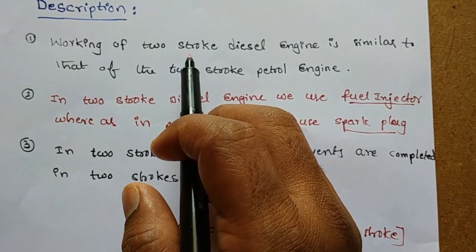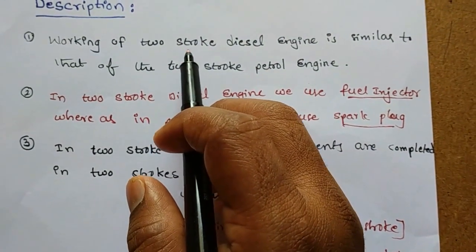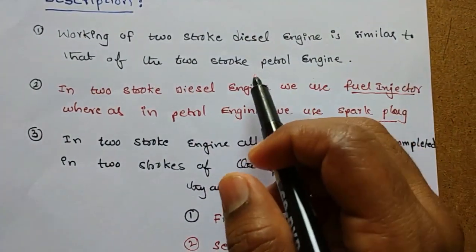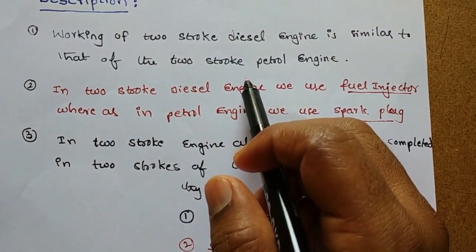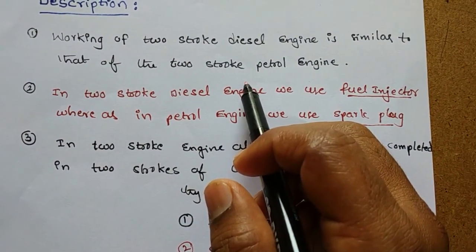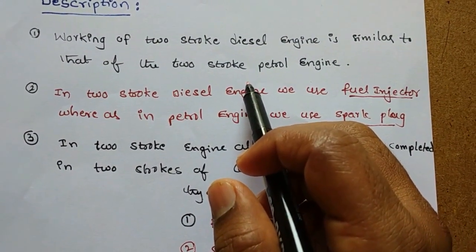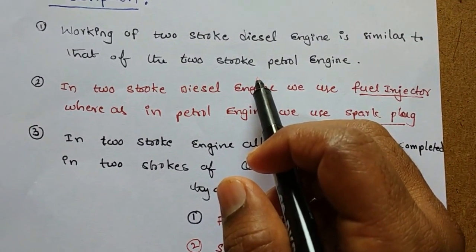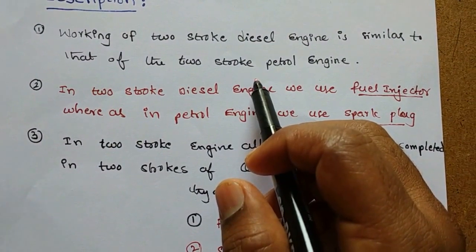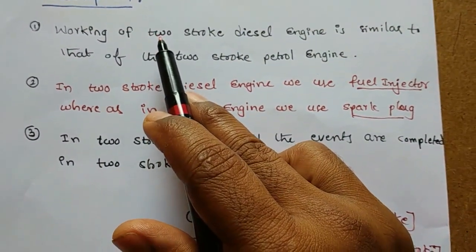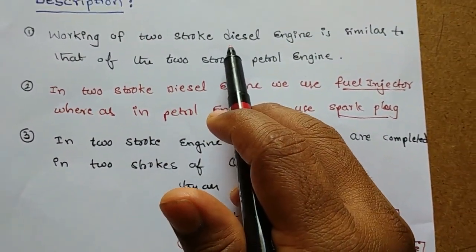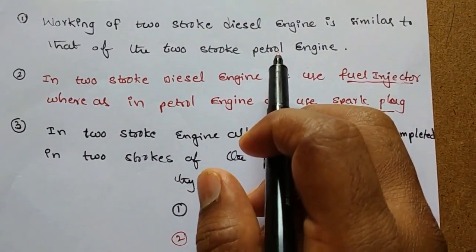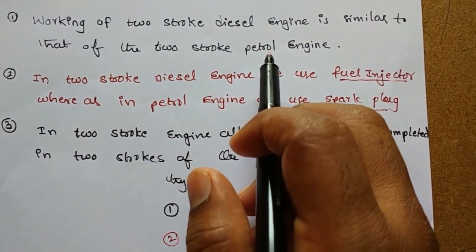For the two-stroke diesel engine, we have a small description. The working of the two-stroke diesel engine is similar to that of the two-stroke petrol engine. I have already explained the working principle of the two-stroke petrol engine, so see that once again. These two principles are the same. The working mechanism is the same as the petrol engine.